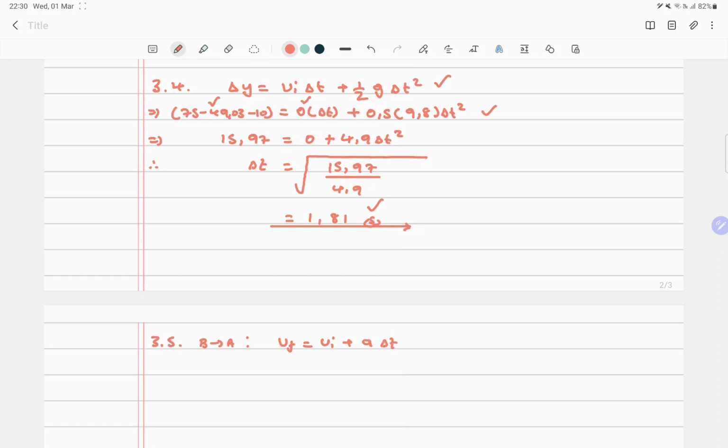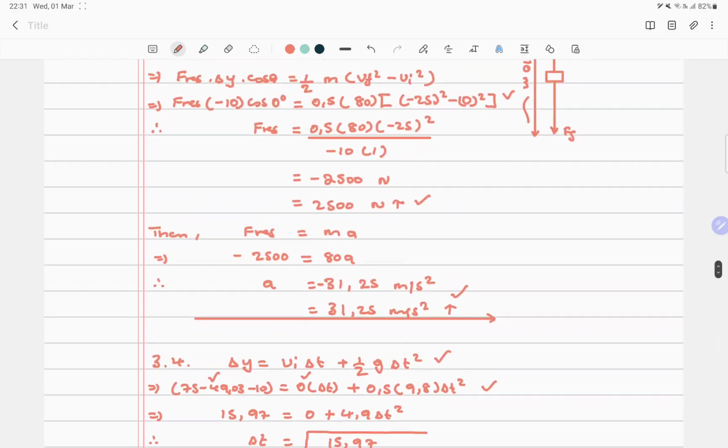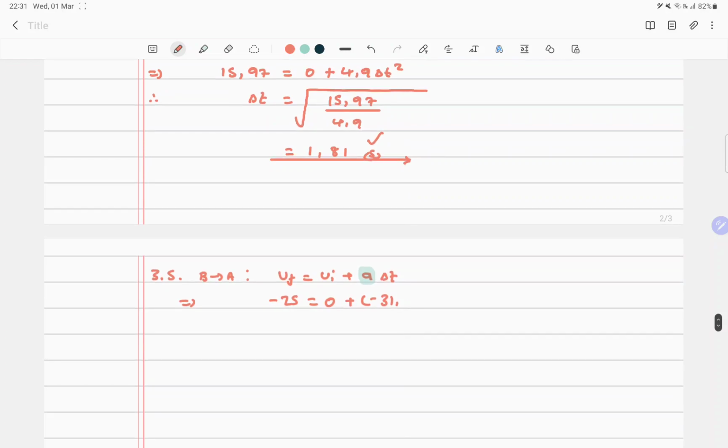Because that acceleration is unique. It's just not g, it's a. Okay, this implies what? Final velocity, we were told it's 25, isn't it? Equals, the initial was 0 because he had stopped, plus now into minus 31.25.